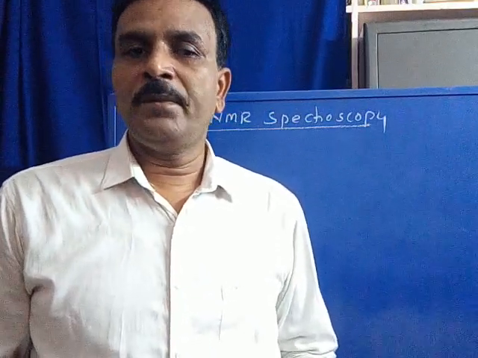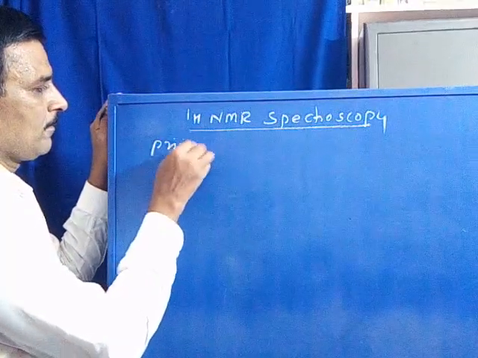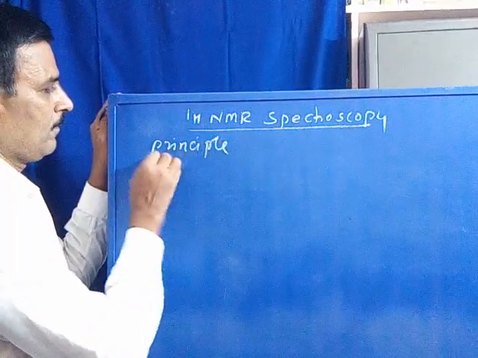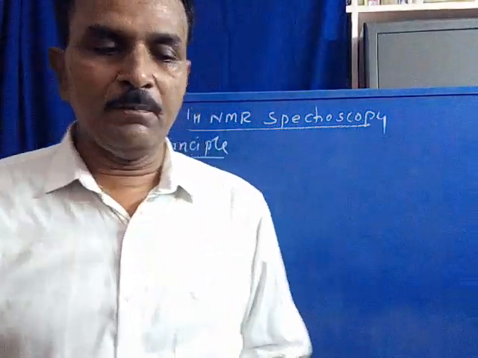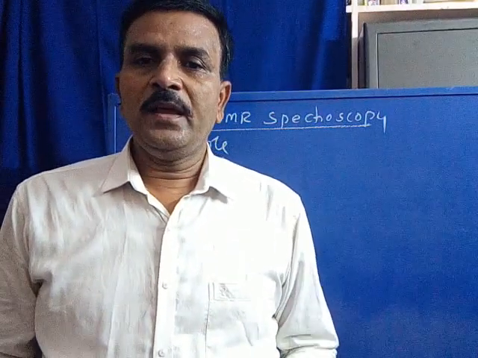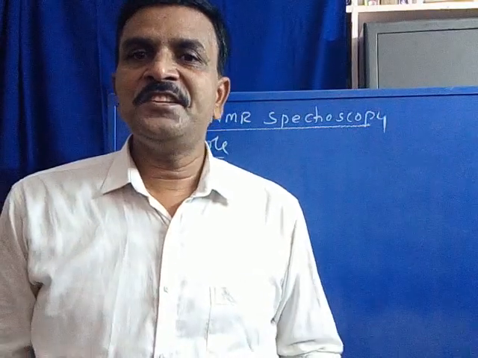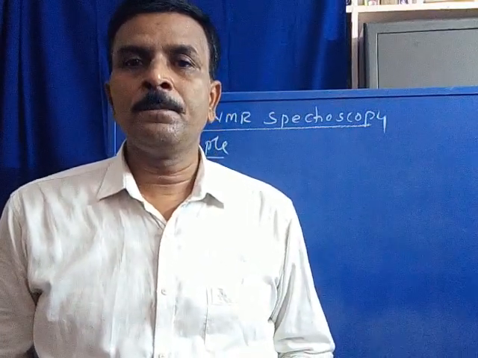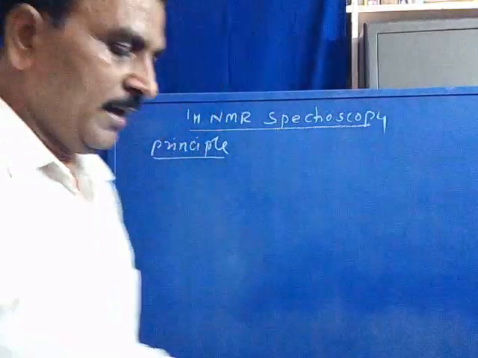Now coming to the principle involved. The principle or introduction involved in proton NMR spectroscopy. NMR spectroscopy involves a transition of a nuclear spin from its lower energy level to the higher energy level.